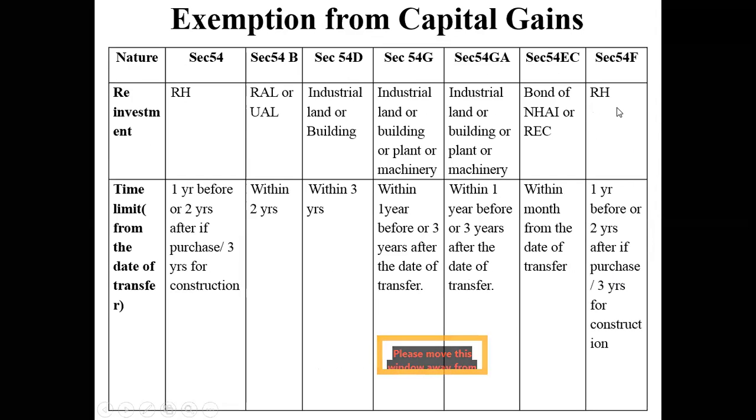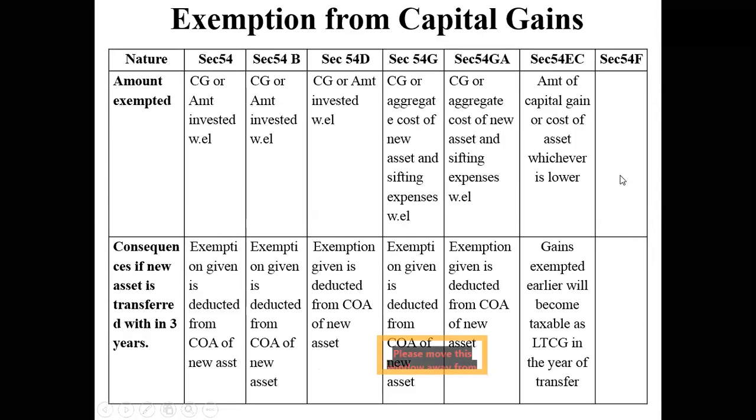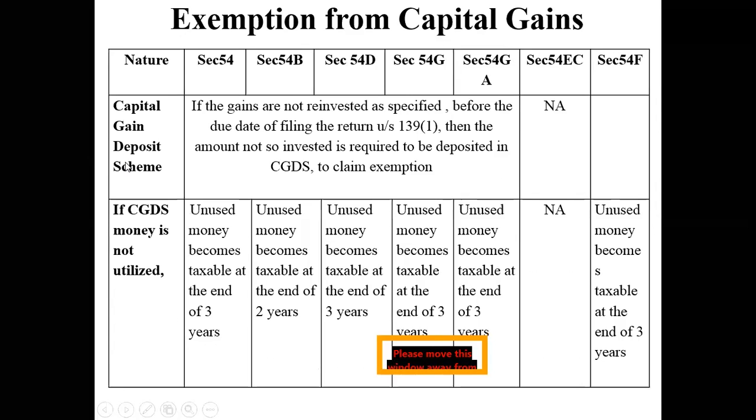The only provision by which you can claim exemption is you have to invest this money again into a residential asset only, and the time limit given to you is 1 year before, 2 years after, or 3 years for construction. Rest everything remains the same. Here also, there is no provision as far as amount exempted. There is no amount going to be exempted here, but capital gain deposit scheme provisions are going to be applicable.